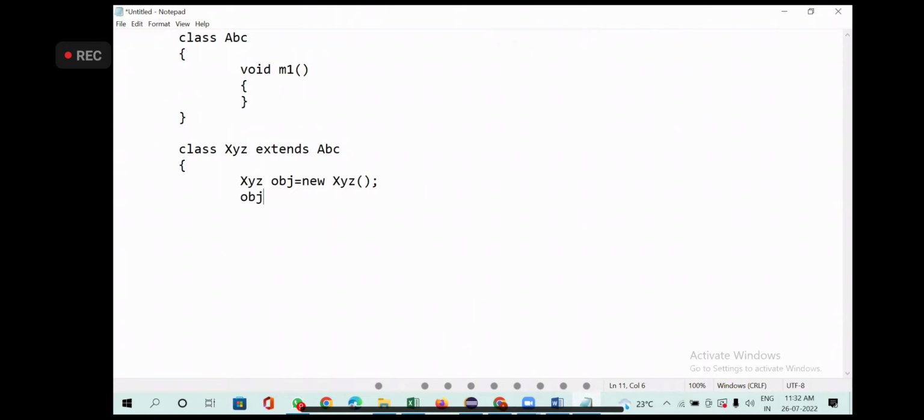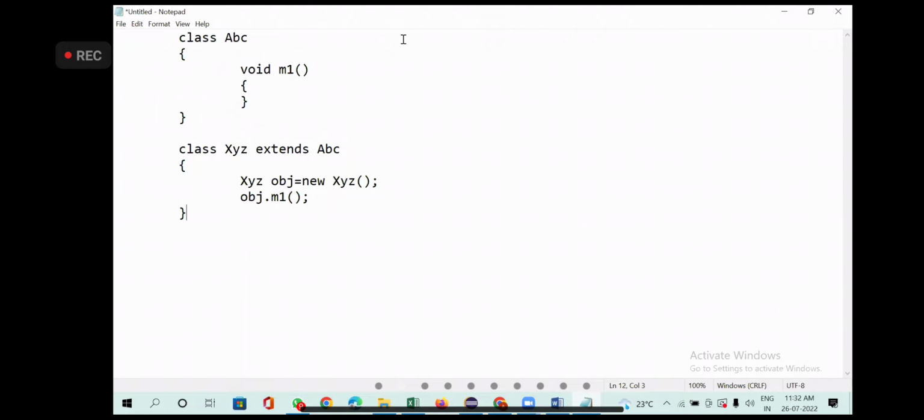Now I would say OBJ dot method 1. This is what we learned for inheritance, right? You are creating XYZ class from an existing class called ABC. XYZ is extending the ABC. It means whatever methods you are having in ABC class will be available to the XYZ class.